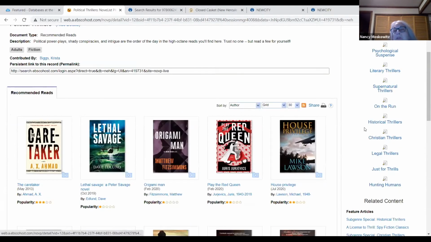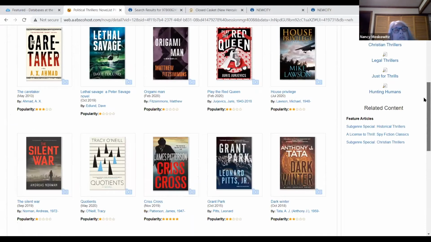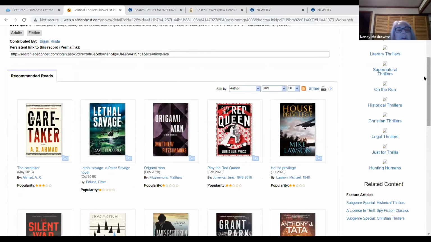And you notice it has a James Patterson, which you're not going to really find too much with BookBrowse. So say we want this book, Lethal Savage.